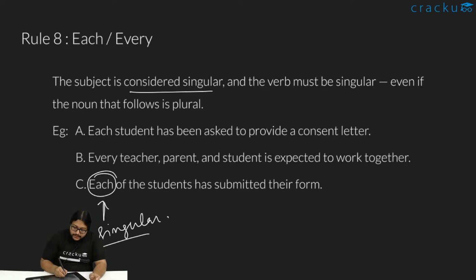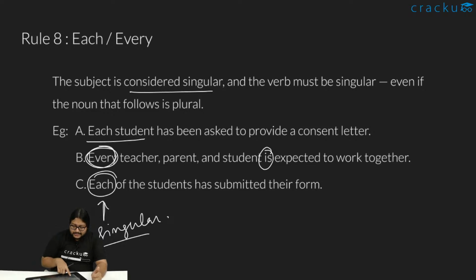Right? Like each student has been asked to provide. Okay. If every teacher, parent and student, like see, it might seem like a compound subject, right? Teacher, student, parent, at least 3 people though we have. But because we are using every, it is treated as a singular subject. So we use is instead of are.